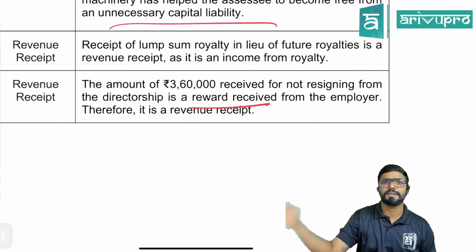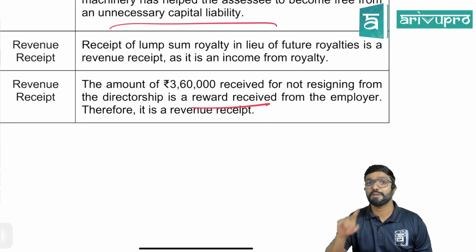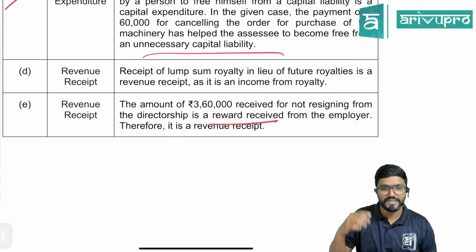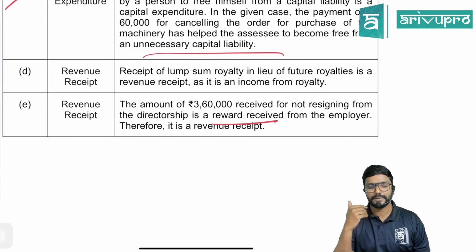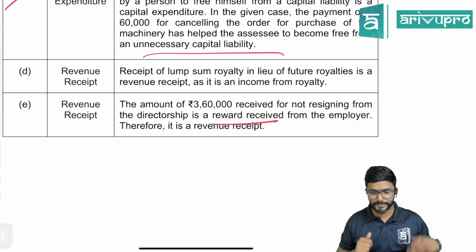It is taxable for the director where? Under the head salary, because it's the employee director. Please be careful. And where it is taxable and all, you need not mention. You just tell whether it is a revenue or capital, but I am just mentioning for your knowledge, guys.